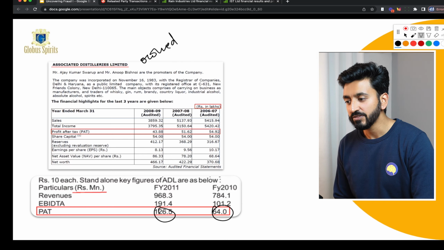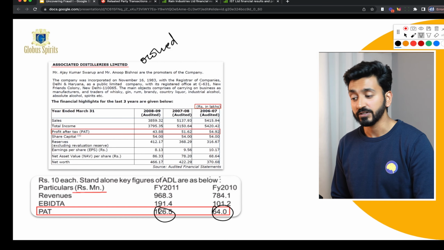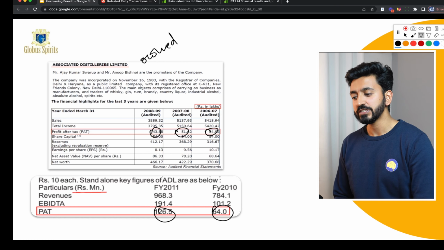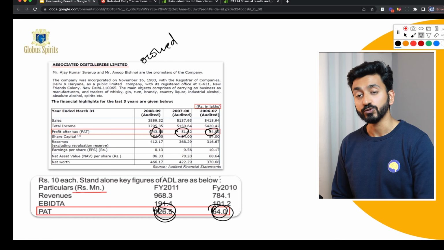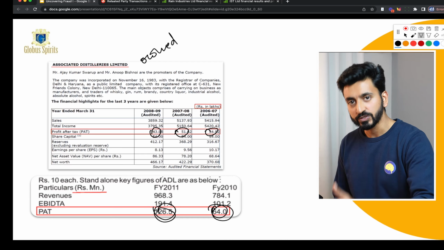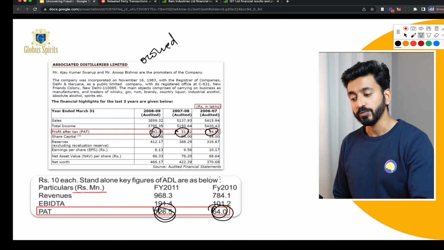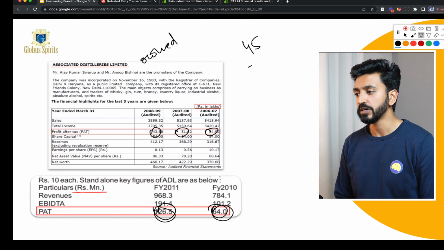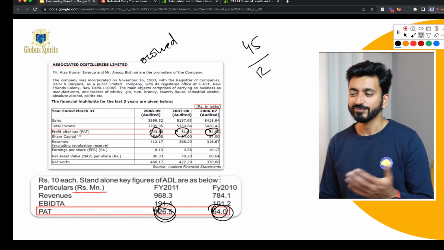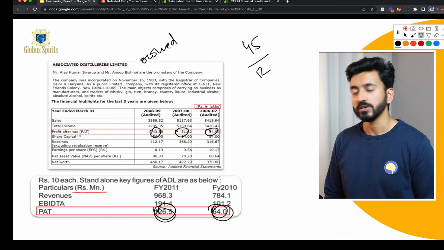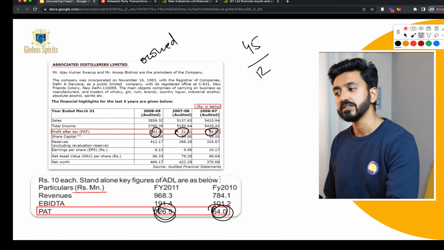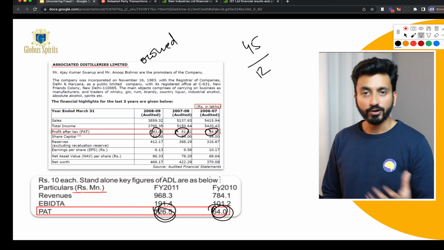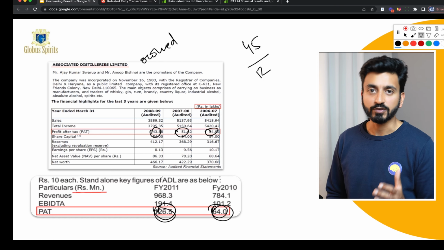So in 2007, 8, 9, we can see that the profit after tax is 54 lakhs, 51 lakhs, 43 lakhs. Suddenly in 2010, it becomes 6.4 crores. And then in 2011, when the acquisition actually took place, the profit after tax was 12.6 crores. So when you look at 45 crores as a multiple of say 12 crores, 3.5 times, 4 times, whatever, you say, well, that's actually not a bad price to pay, because if you're buying an asset that's giving you 12 crores per year, paying 45 crores for that is absolutely a phenomenal number.